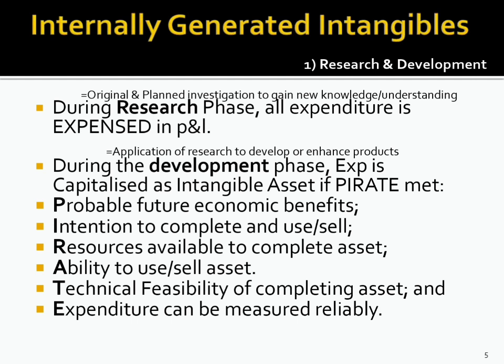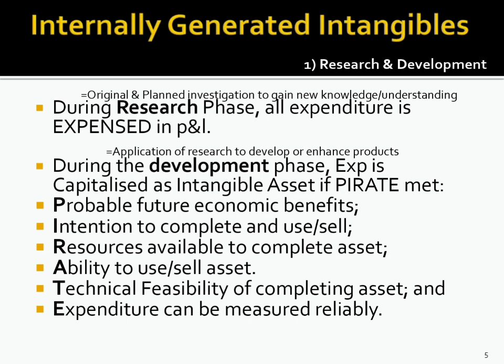The PIRATE criteria. The P stands for probable future economic benefits. I stands for intention to complete and use or sell the asset. R stands for resources, that is, the resources should be adequate and available to complete and use or sell the asset. A stands for ability to use or sell the asset. T for technical feasibility for completing the asset for use or sell. And E for expenditure, that is, expenditure can be reliably measured.